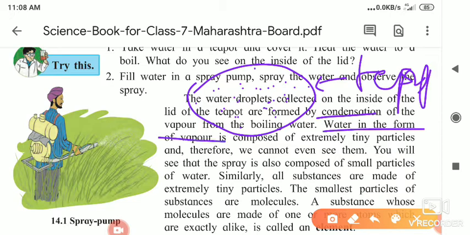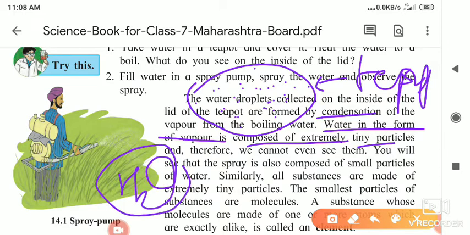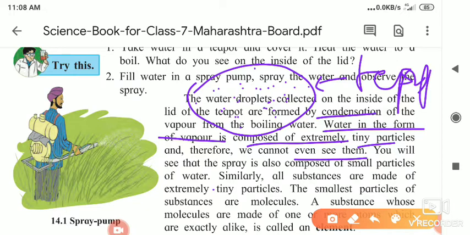Water in the form of vapor is composed of extremely tiny particles. Which particles are there? H2O particles are there, so we cannot even see them. You will see that the spray is also composed of small particles of water. Similarly, all substances are made up of extremely tiny particles.